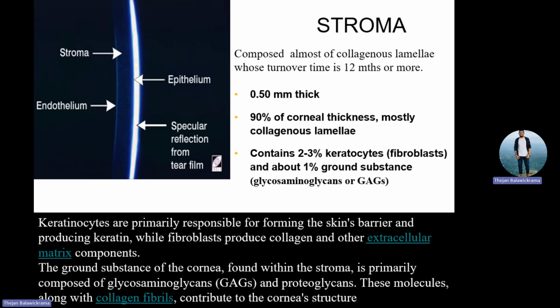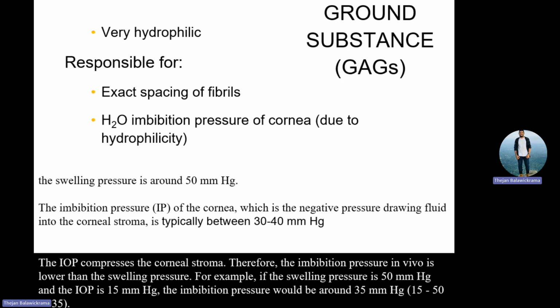So these are the things. And then what happens? Maximum 1 year it retains. After 1 year, everything changes, right? Even your stromal layers are retained for only 12 months. So this GAG is very important. It's very hydrophilic, right? The cornea is hydrophobic, but this is hydrophilic in nature.